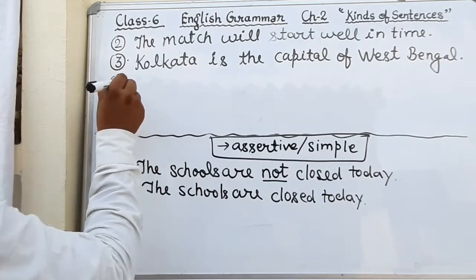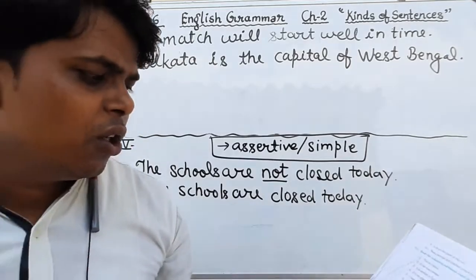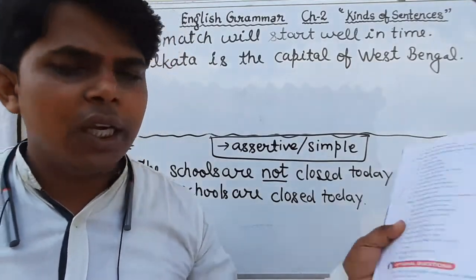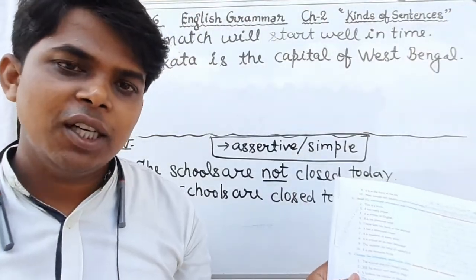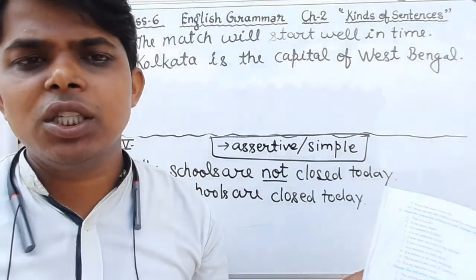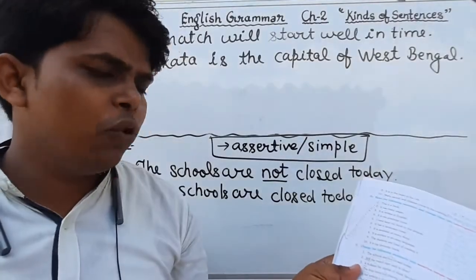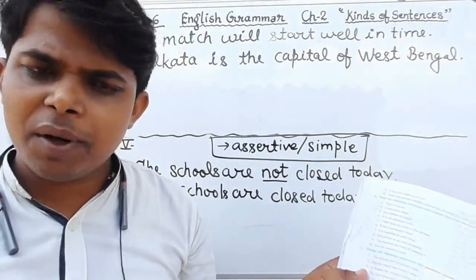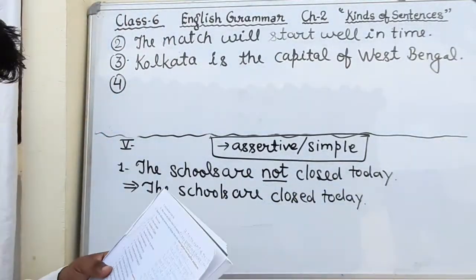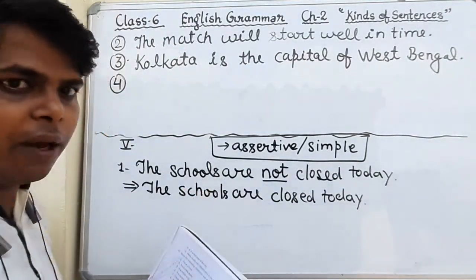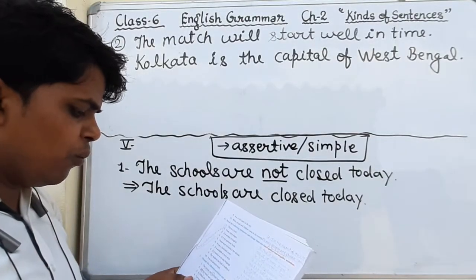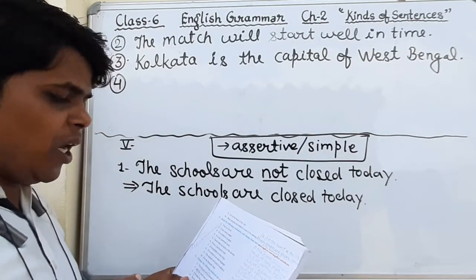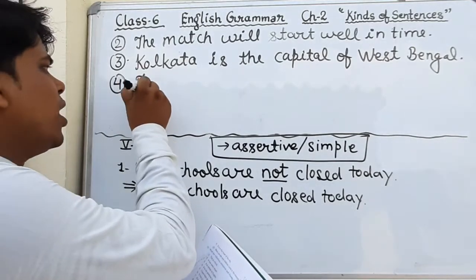Okay. Now come to question number 4. The boys were not playing cricket. It is already in assertive form, but it is a negative sentence because here the word not is used, and we have to change it into the simple form, affirmative form. So the correct sentence will be, I am going to write the correct sentence and you will also write in your book, the boys were playing cricket.